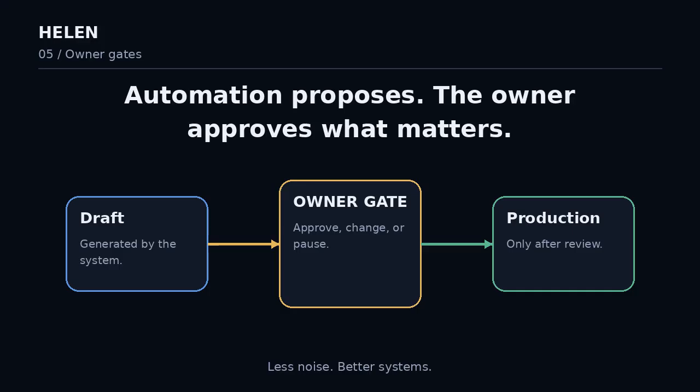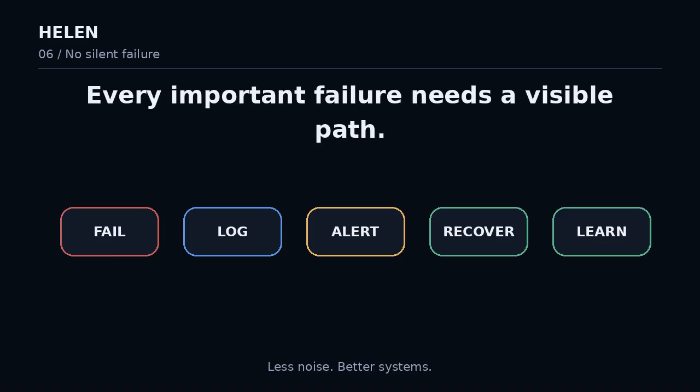The third problem is silent failure. A workflow that fails quietly is not automation. It is hidden risk. A serious system should log what happened, alert the owner when something breaks, make recovery possible, and leave a trail that can be reviewed later.